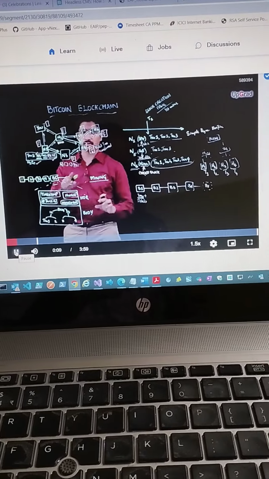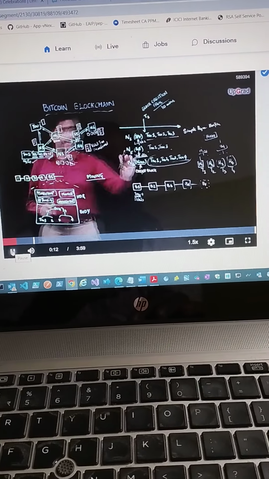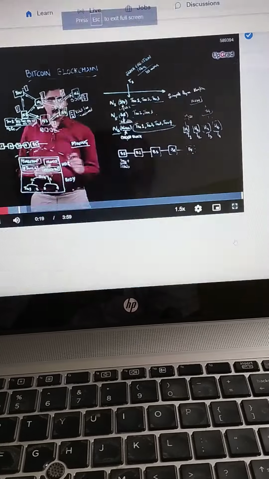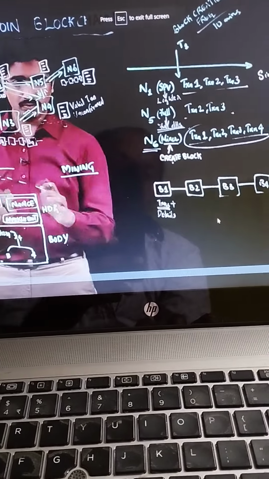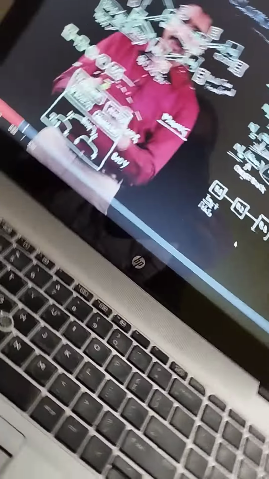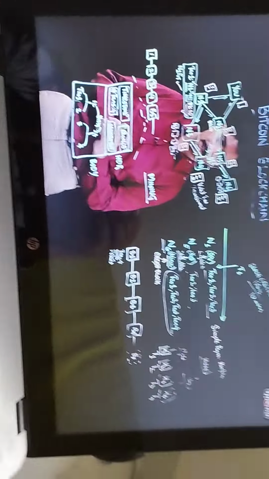Proposed by node 6. Node 6 is a miner in the network. Understand that there are millions of miners in the network, millions of full nodes and millions of SPV or light nodes. Now, we are illustrating the scenario of what is happening at node 6, which is one instance of a miner. There are millions of miners like this who all will try the same process at the same time.